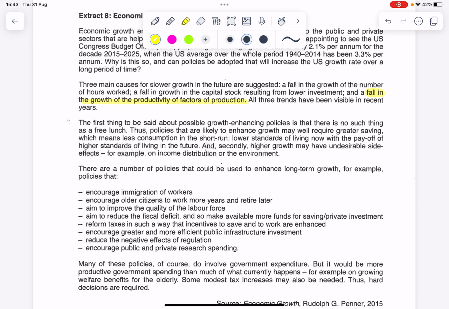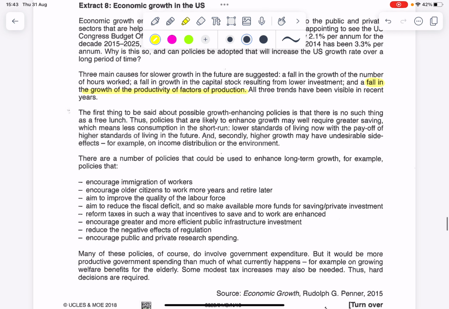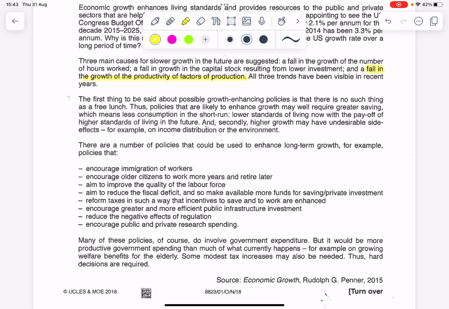The first thing to be said about possible growth enhancing policies is that there's no such thing as a free lunch. Thus, policies that are likely to enhance growth may well require greater saving, which means less consumption in the short run, a lower standard of living now with the payoff of higher standards of living in the future. So there's this sort of trade-off that is being discussed here. Secondly, higher growth may have undesirable side effects, for example, on income distribution or the environment. So maybe these two are things we want to talk about when it comes to the undesirable side effects.